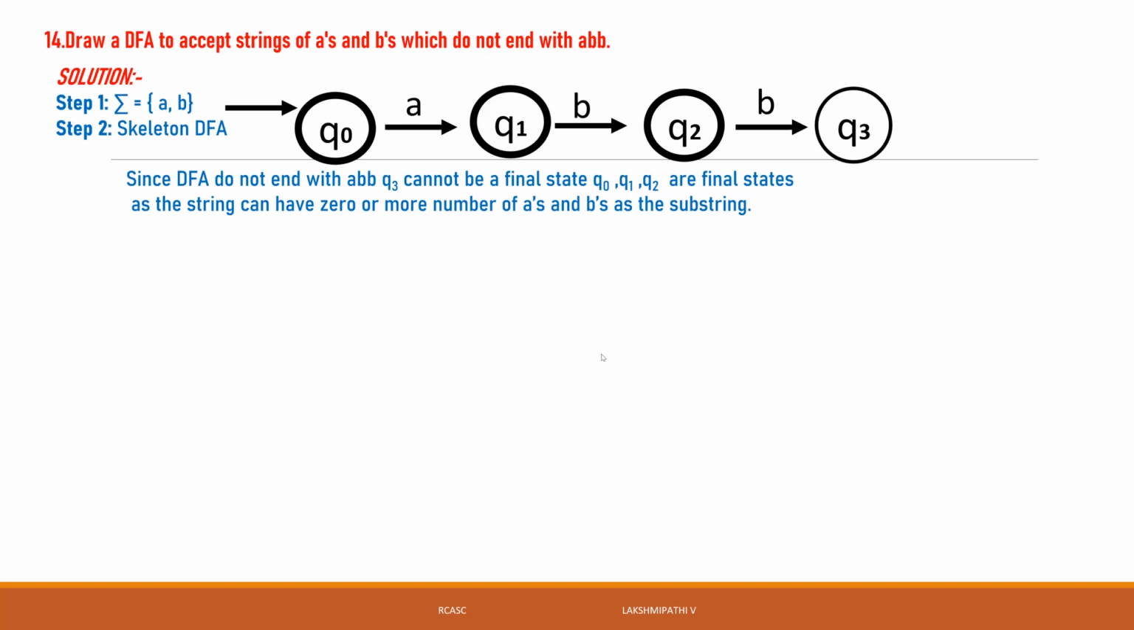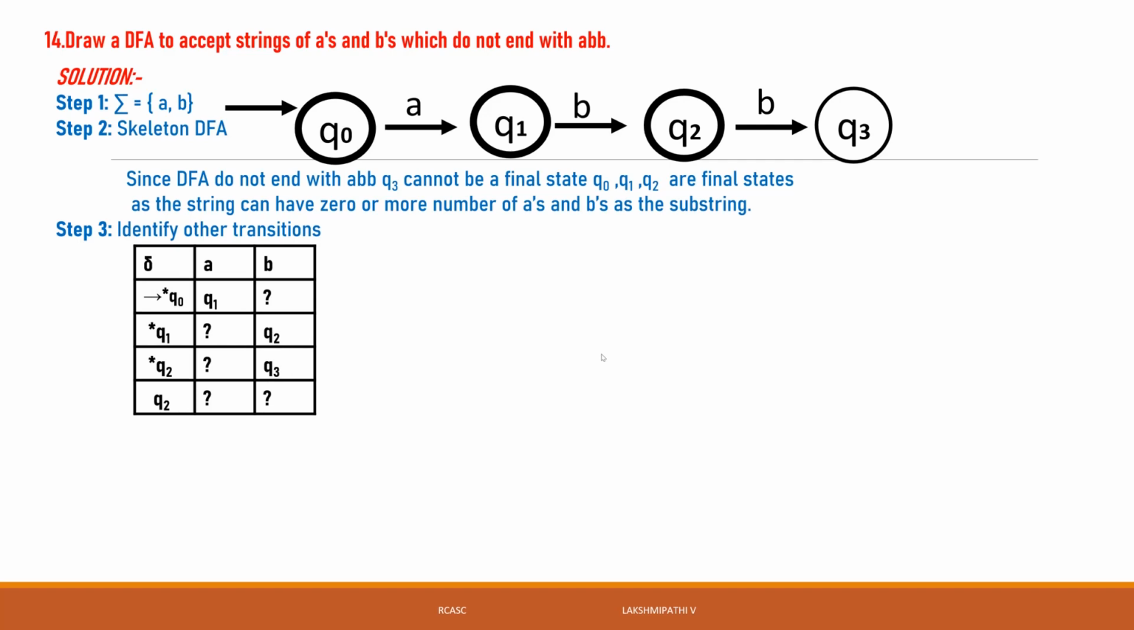Then the undefined transitions, we take them as delta. The input symbols are a and b. The states are Q0, Q1, Q2, Q3, and Q3 is not a final state. Q0 on a is Q1. Q0 on b is undefined. Q1 on a is undefined. Q1 on b is Q2. Q2 on a is undefined. Q2 on b is Q3. Q3 on a is undefined, and Q3 on b is also undefined. Then we need to fill these in.